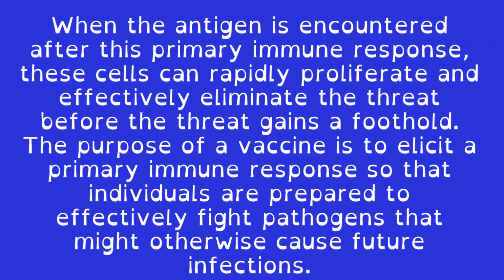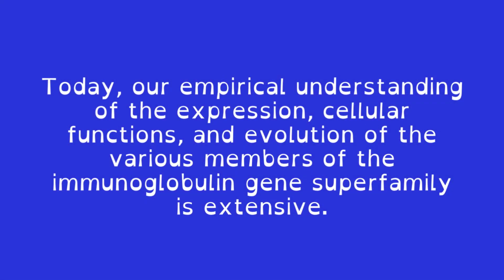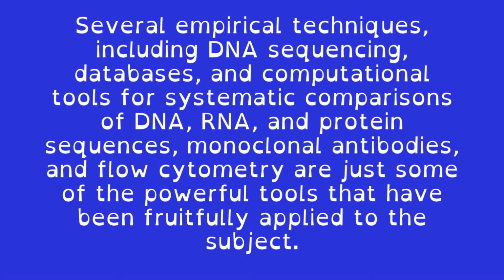The purpose of a vaccine is to elicit a primary immune response so that individuals are prepared to effectively fight pathogens that might otherwise cause future infections. Today, our empirical understanding of the expression, cellular functions, and evolution of the various members of the immunoglobulin gene superfamily is extensive. Several empirical techniques, including DNA sequencing, databases, and computational tools for systematic comparisons of DNA, RNA, and protein sequences, monoclonal antibodies, and flow cytometry, are just some of the powerful tools that have been fruitfully applied to the subject.